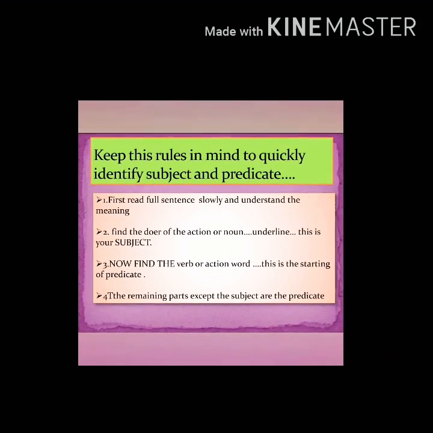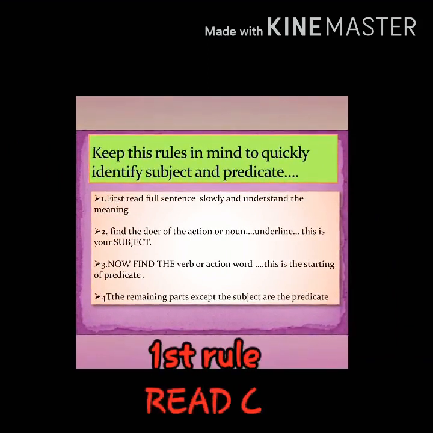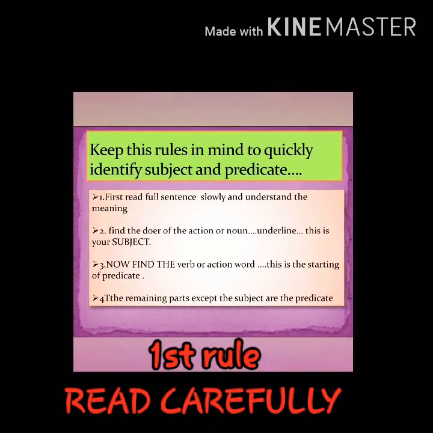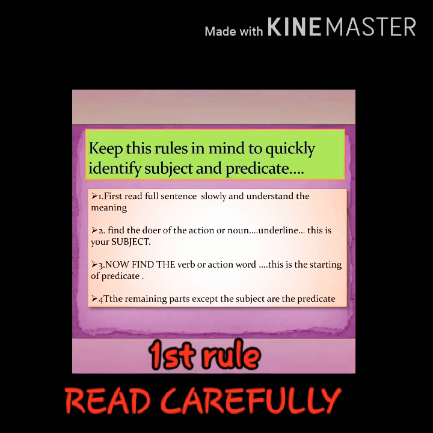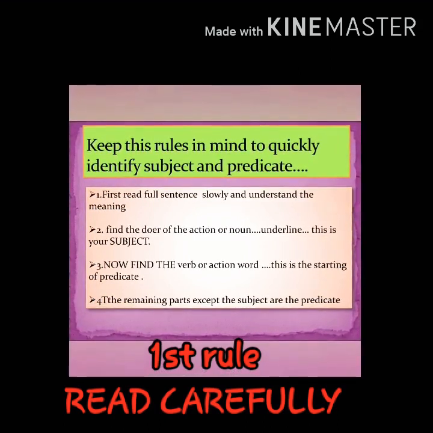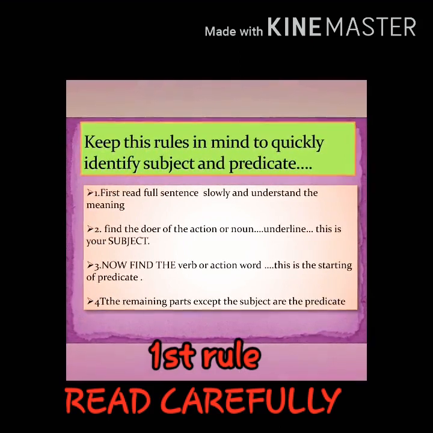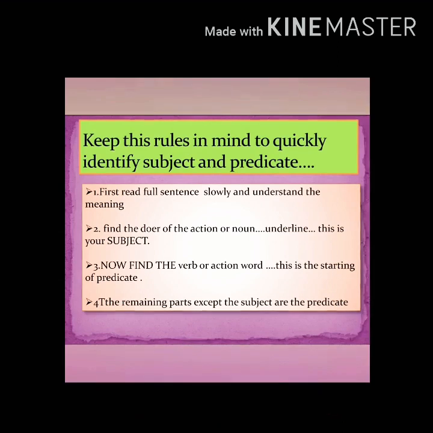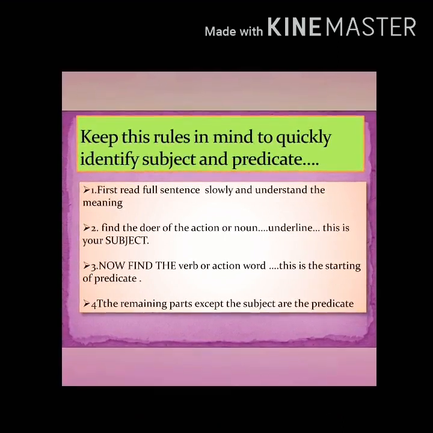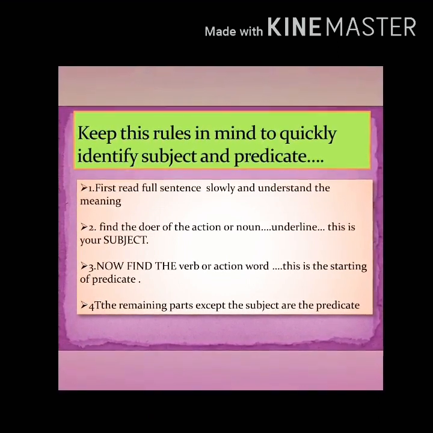In the exams, if you are running short of time and you really want to find the subject and predicate quickly, keep this rule in your mind. First, what is the rule? First, read the full sentence slowly and understand the meaning. Children, grammar needs to be done carefully. So read the sentence carefully and understand who is doing the action, who is getting affected, where is the verb. Try to analyze like this.